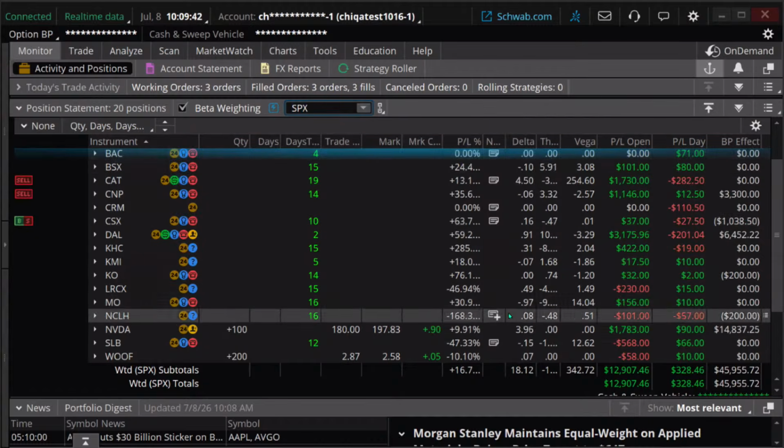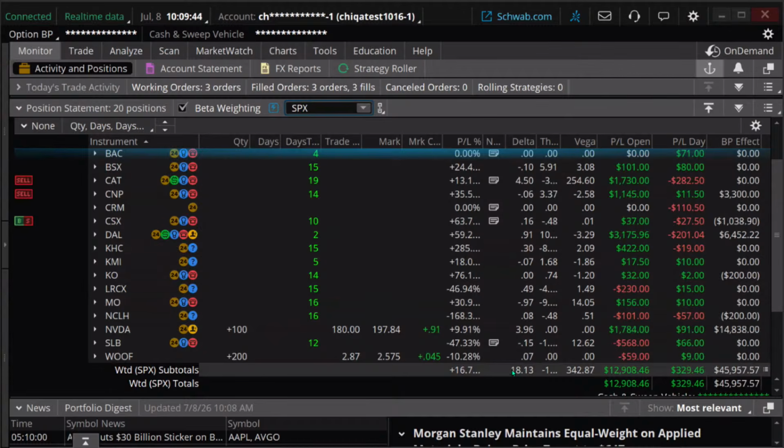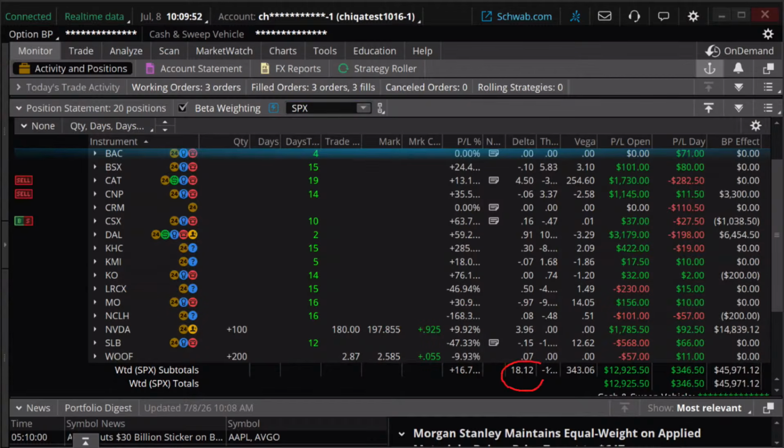And now when we look at our delta, the portfolio delta total right down here, what it's telling us is for every point move in the SPX, we'd expect, as an approximation, about an 18-point move, a dollar move, in terms of our profit or loss of our overall portfolio.